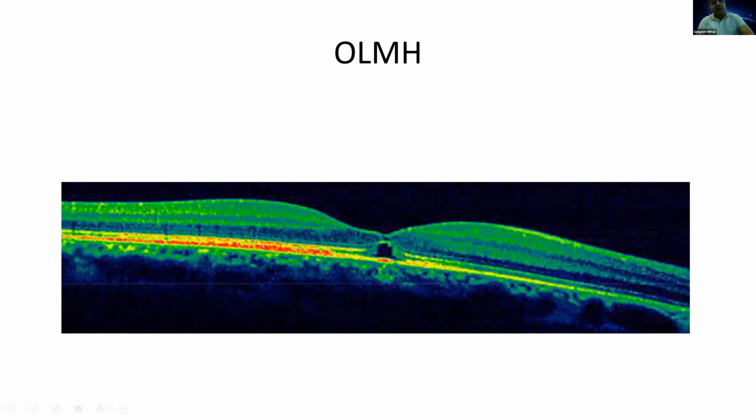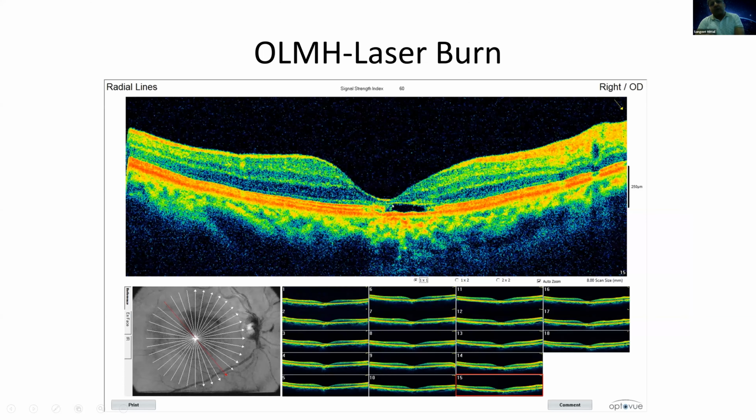And this is an outer lamellar, large outer lamellar macular hole. This was due to a laser burn. It was an Air Force pilot who was cleaning his aircraft with some laser beam and accidentally hit the laser beam in his eye. It was a very strong laser and caused this laser burn over here. And this is again an outer lamellar macular defect. There is a deficiency of the tissue in that area.